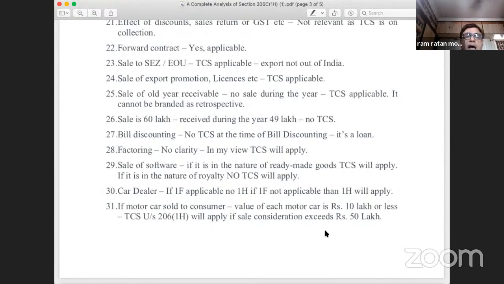Now, suppose during the year I buy 12 cars of rupees 5 lakhs each. So total value of cars is 5 lakhs into 12, 60 lakhs of rupees. So total value of the consideration received by the dealer from me is more than rupees 50 lakhs. So TCS will be applicable over an amount over and above rupees 50 lakhs. So on the balance 10 lakhs of rupees, the dealer will be collecting TCS under 1H. Why? Because there was no TCS under 1G for each of the car.